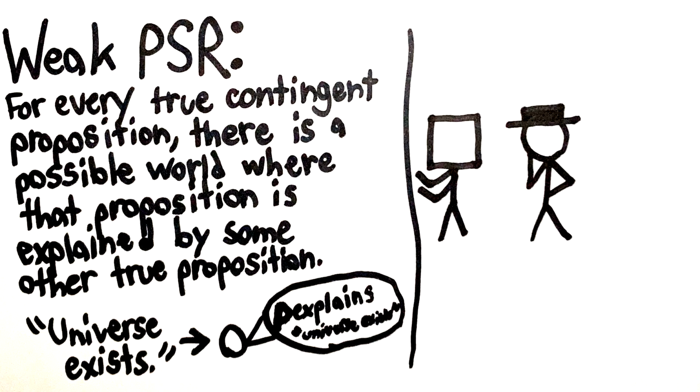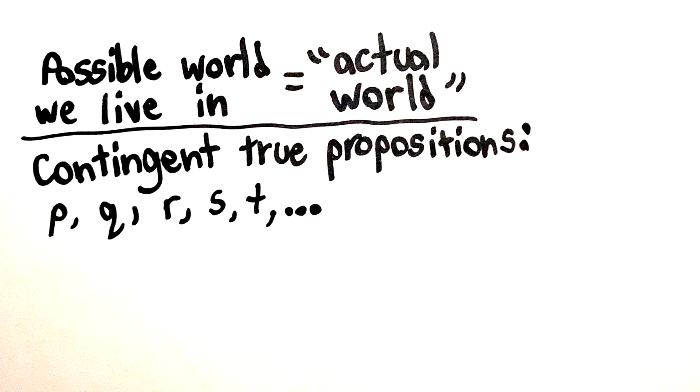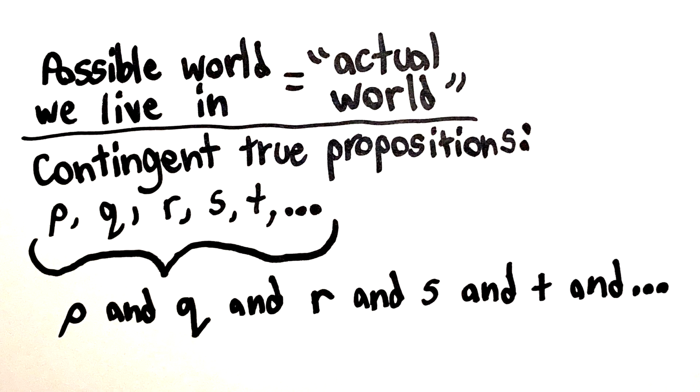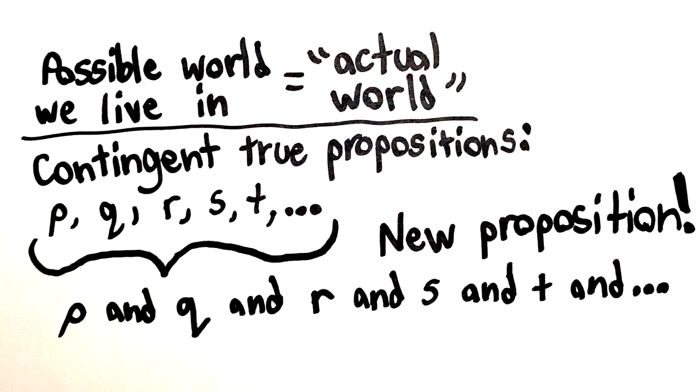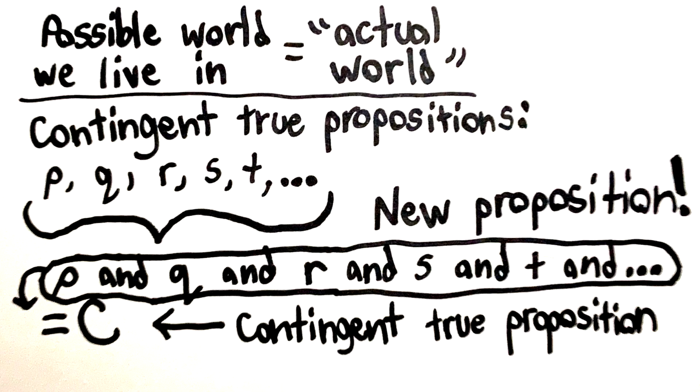This is called the weak PSR because it isn't making as strong of a claim as the regular PSR, so it should be even harder to reject. But the thing is, this principle is all we need. I'll show you. The actual world is the possible world which we all live in. Now let's take all the propositions that are contingently true in the actual world and put them in a long line, and put "and"s in between them. This makes one really big proposition, we'll call it C, which is also contingent and true in the actual world.